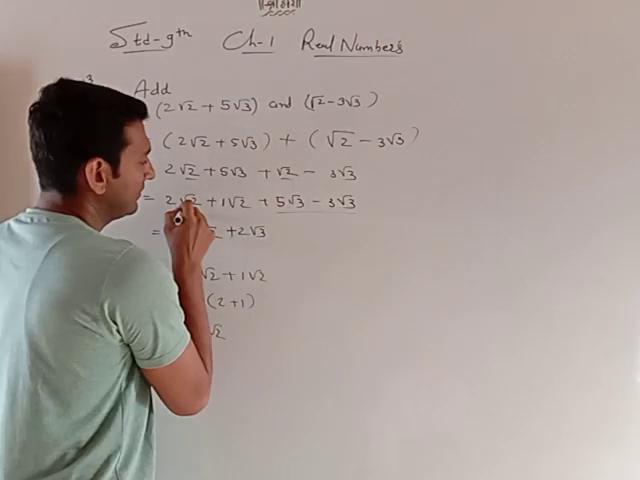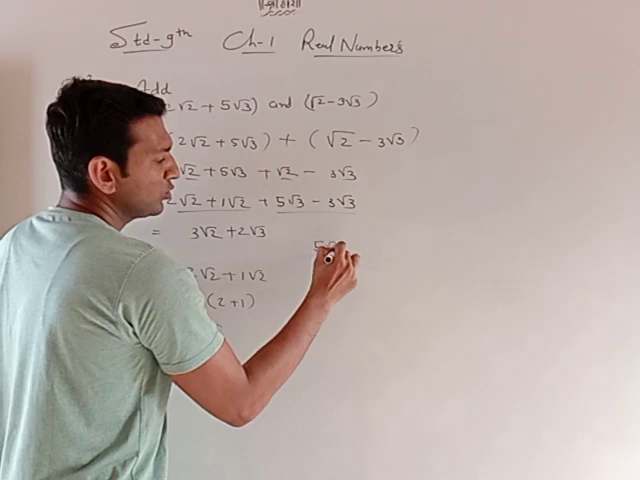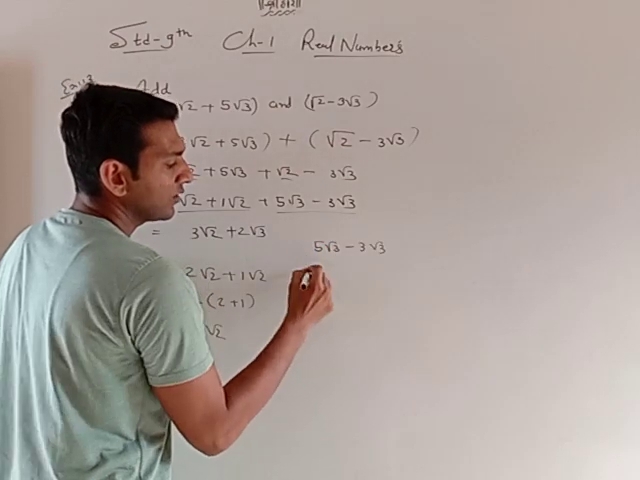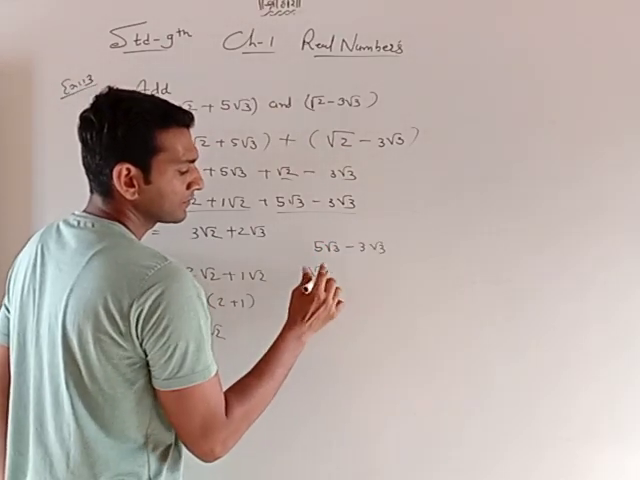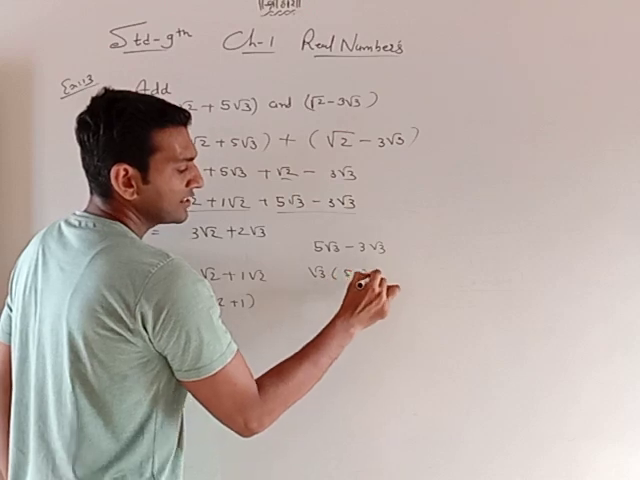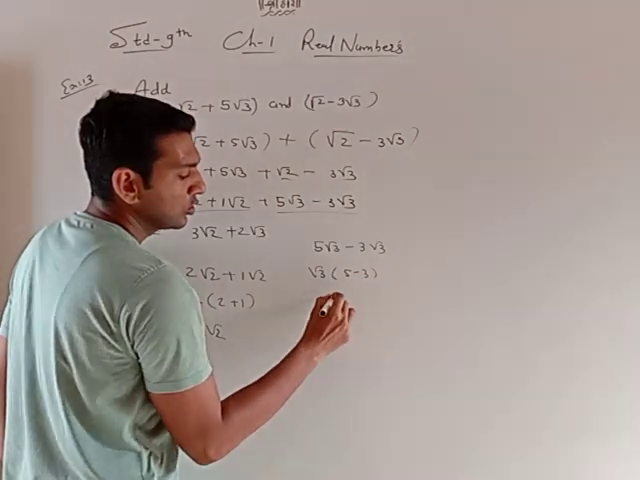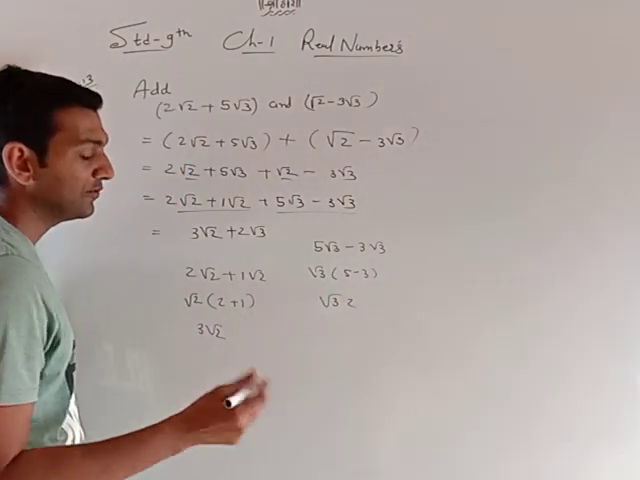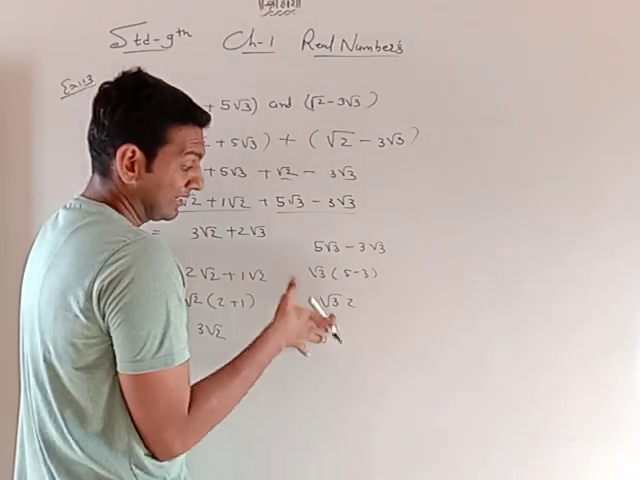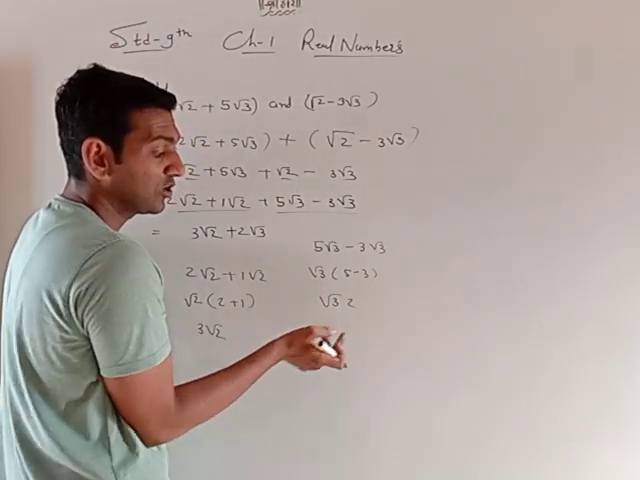In the second term, 5 root 3, 3 root 3, take root 3 as common. 5 minus 3 is 2. So if you write it this way, a misunderstanding is possible: under root 32.